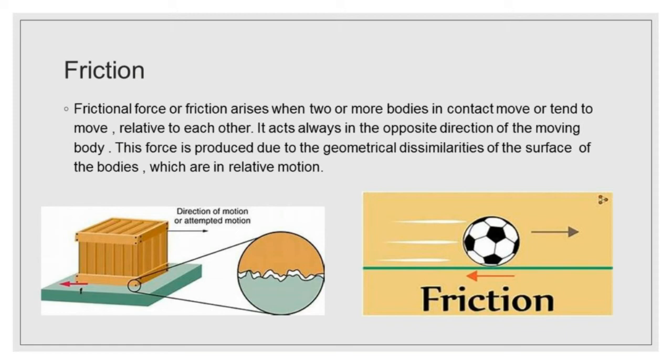Frictional force or friction arises when two or more bodies in contact move or tend to move relative to each other. It acts always in the opposite direction of the moving body. This force is produced due to geometrical dissimilarities of the surface of the bodies, which are in relative motion. Now look at the picture. When we try to move a box, a frictional force arises in between the bottom of the box and the surface. Why does the force arise? Because of the geometrical dissimilarities of the surface of the two bodies.